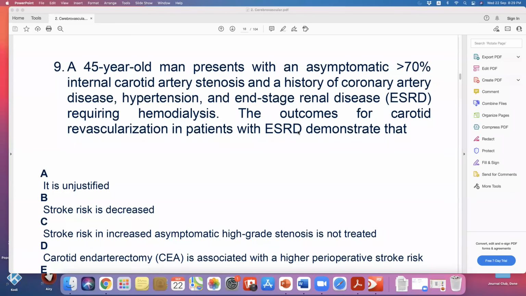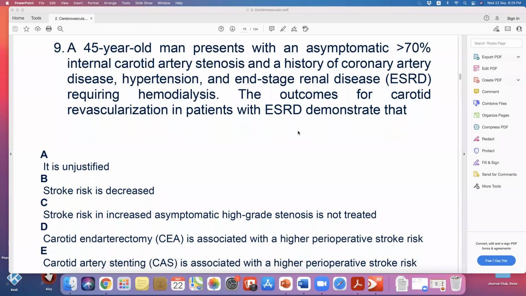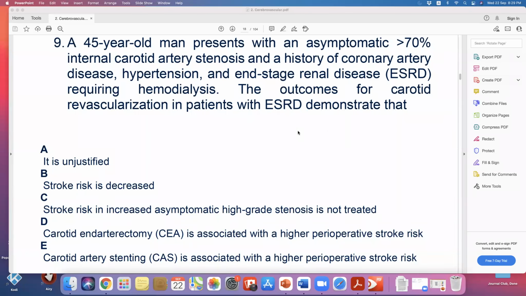A 45-year-old man presents with an asymptomatic, more than 70% internal carotid artery stenosis and history of coronary artery disease, hypertension, end-stage disease requiring hemodialysis.